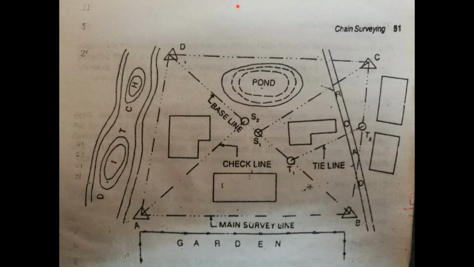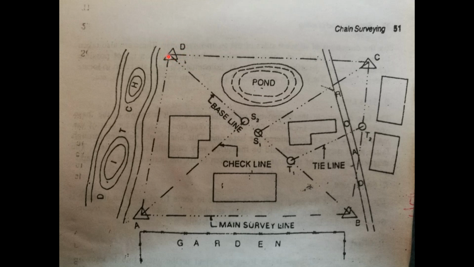Now this diagram shows the total area of the scheme to be surveyed. The boundary of the survey scheme is denoted by four triangles. You can see the four corners indicated by the triangles and expressed by capital letters A, B, C and D. These triangles show the main stations of the survey scheme.